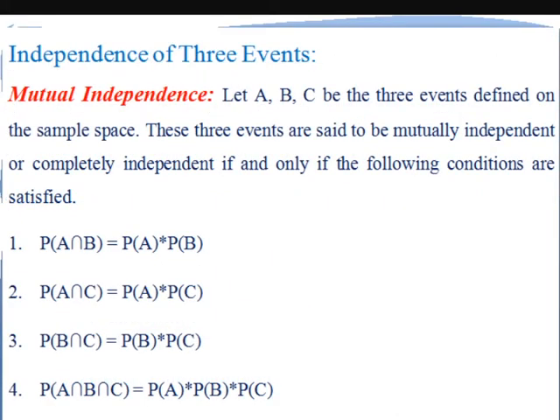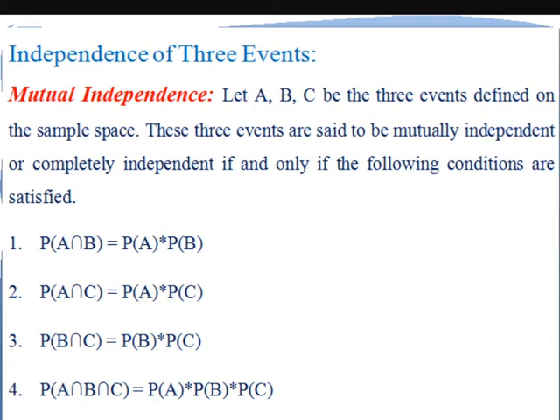Now we see the definition of independence of three events. There are two types. Number one is mutual independence, which is also called complete independence. Suppose we have three events A, B, C defined on the sample space omega. Then these three events are said to be mutually independent or completely independent if and only if the following conditions are satisfied.